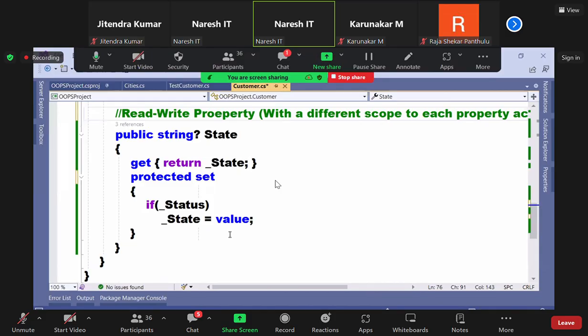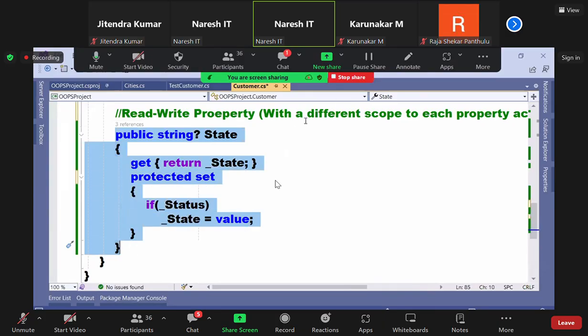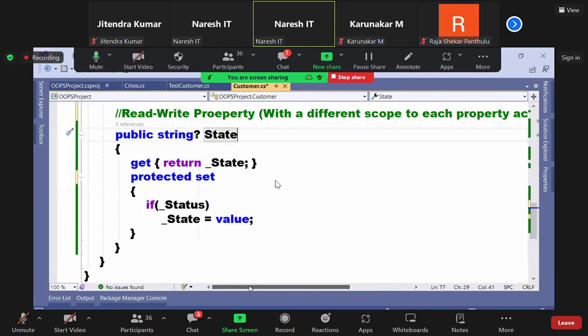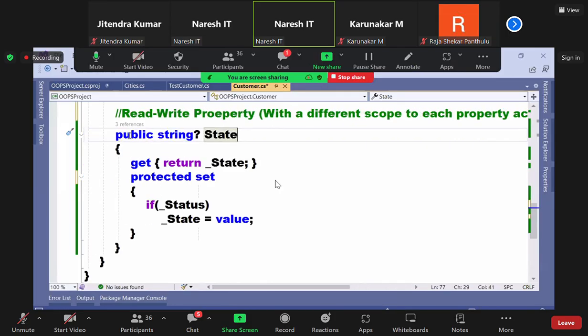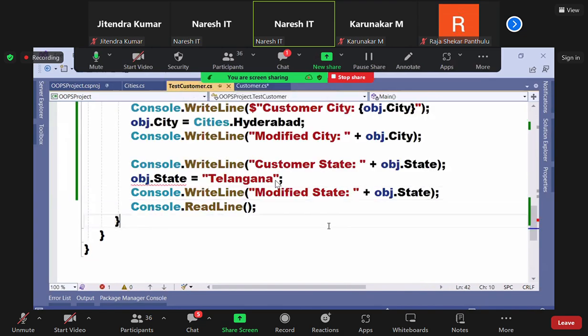Am I clear, all of you? Tell me, understood or not? This is what we just defined now. So it's a read-write property with a different scope to each property accessor. We can define it like this. See now, an error is waiting for you in the test customer. Go and see.